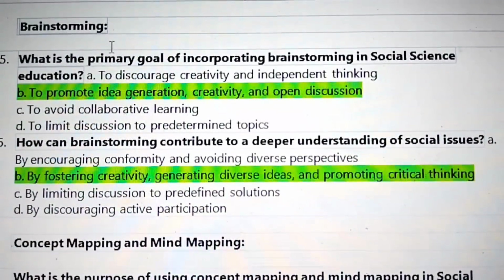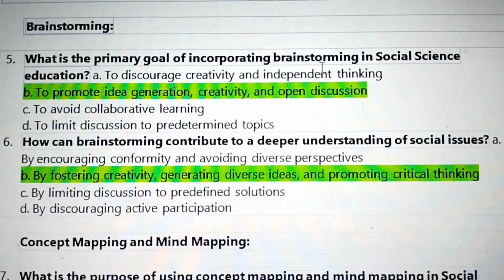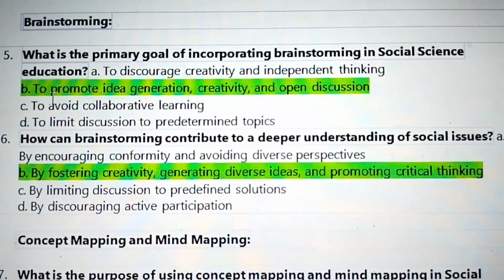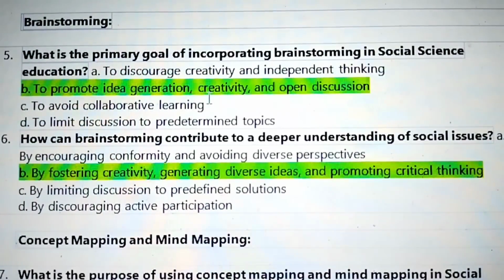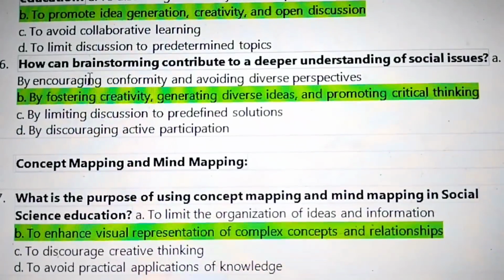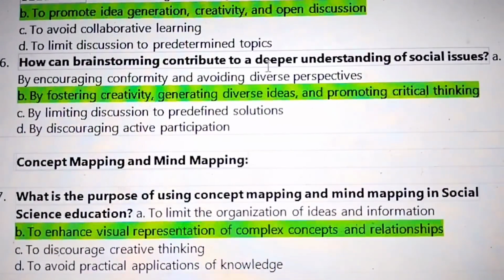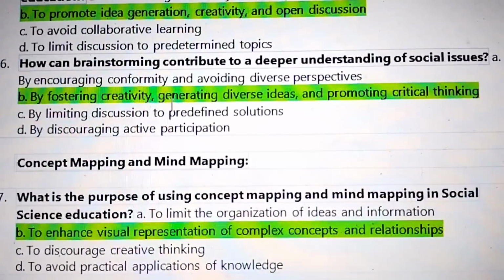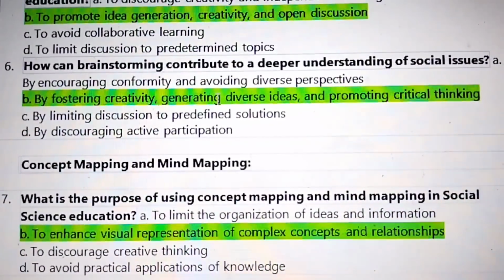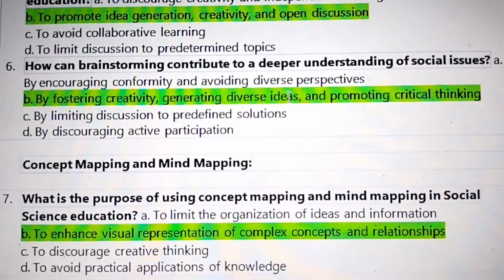Next, brainstorming. What is the primary goal of incorporating brainstorming in social science education? To promote idea generation, creativity, and open discussion. Next, how can brainstorming contribute to a deeper understanding of social issues? By fostering creativity, generating diverse ideas, and promoting critical thinking.